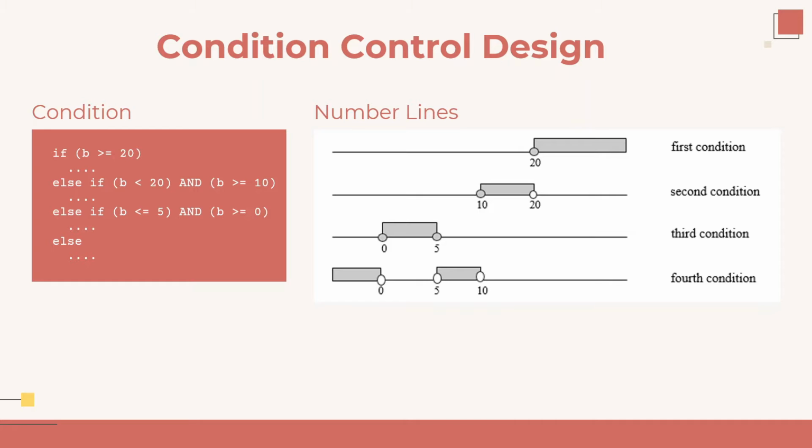The first condition will be checked first before the others. If the first condition is true, then the other conditions are not checked by the compiler. But if the first condition is false, then the second condition is checked by the compiler. If the second condition is true, then the following conditions will be skipped. But if the second condition is false, then the third condition will be checked, and so on until the fourth condition. It happened because the control statement is still in one block, so we will check the conditions one by one.